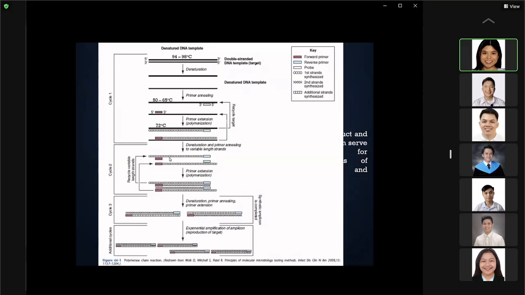Then after that, the cycle is repeated all over again. So from 1 becomes 2, from 2 it becomes 4, and so on and so forth, until you form a million or billion folds of amplified DNA sequence.